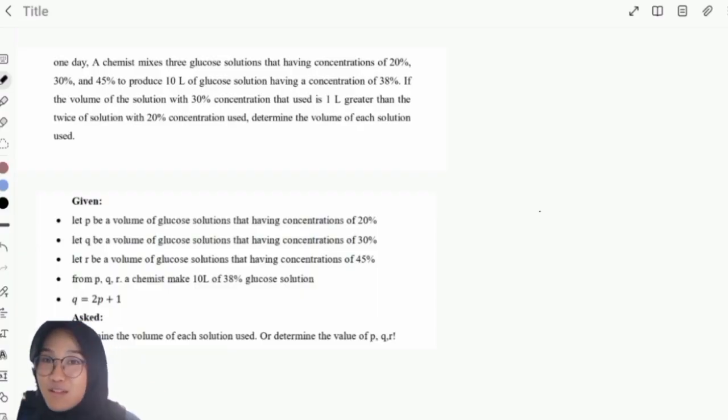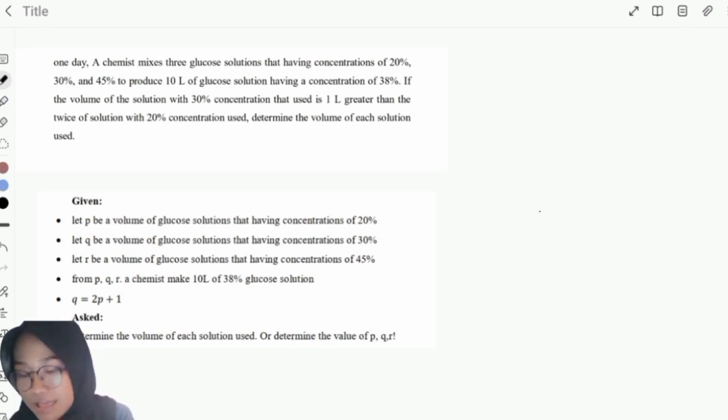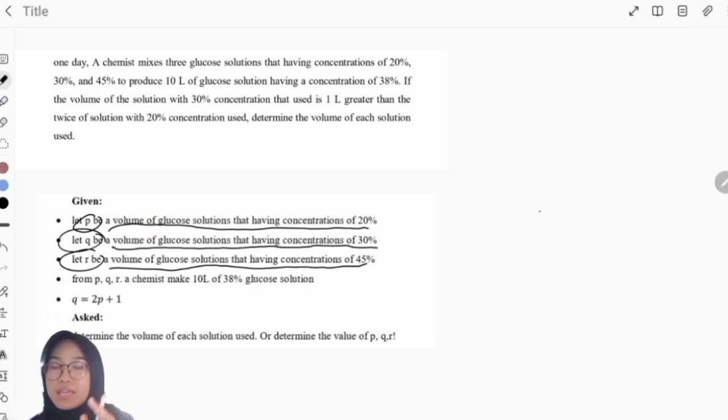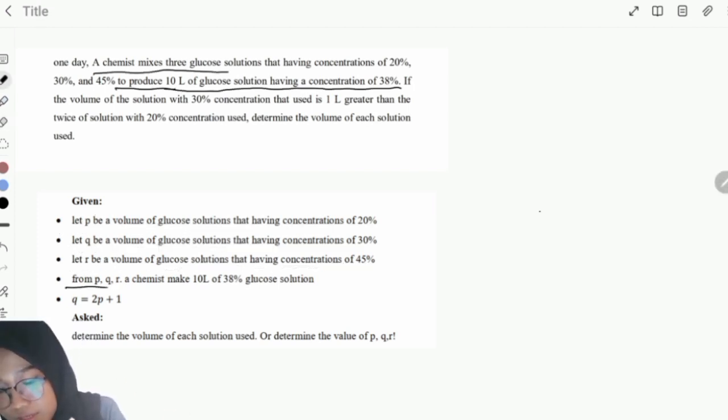Okay chemist, I will help you to solve your problem. So from the given problem, one day a chemist mixes 3 glucose solutions having concentrations of 20%, 30%, and 45%. So we can write the given statement. Let P be the volume of glucose solution having a concentration of 20%, let Q be the volume of glucose solution having a concentration of 30%, and let R be the volume of glucose solution having a concentration of 45%. And then from P, Q, R, the chemist makes 10 liters of 38% glucose solution. So we have this statement.